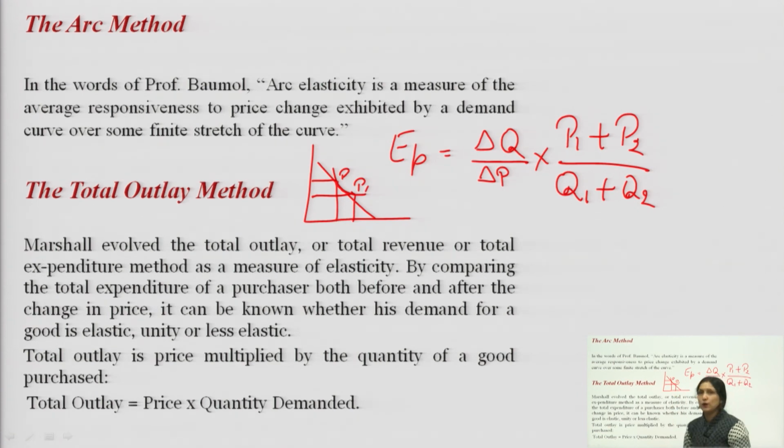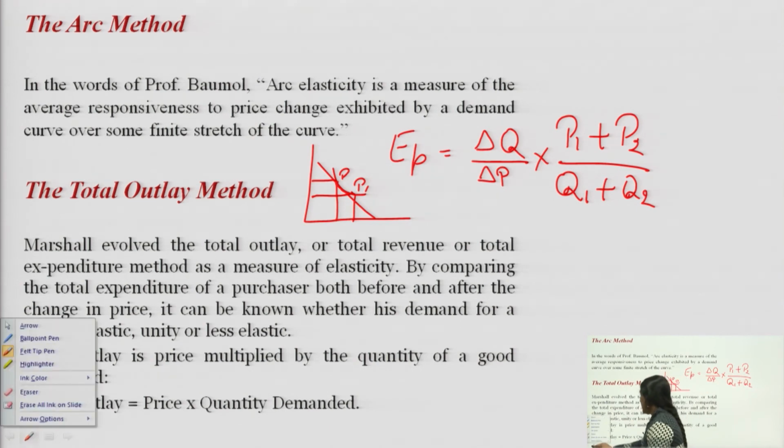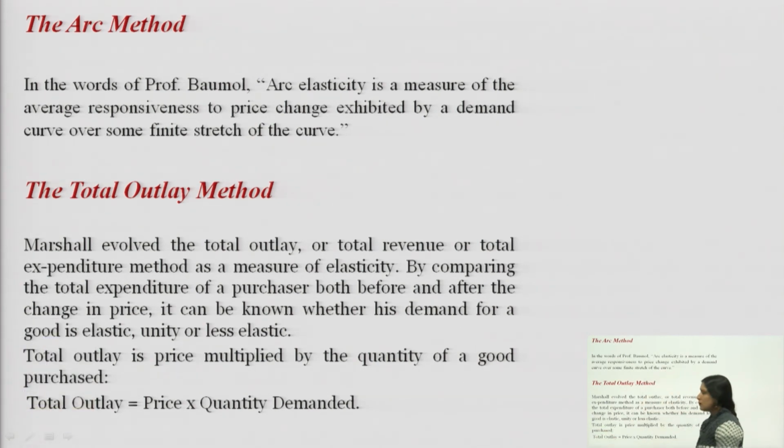The next method for calculating elasticity of demand is the total outlay method. The total outlay method is also known as the total expenditure method or the total revenue method. This method is given by Marshall. He says that by comparing the total expenditure of a purchaser both before and after the change in price, it can be known whether the demand for a commodity is elastic, unitary elastic or less than elastic.